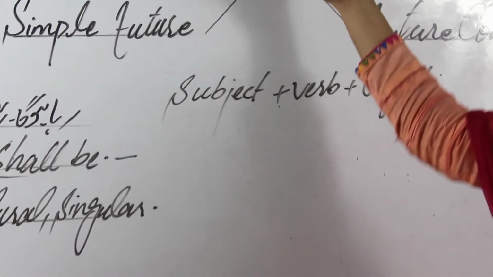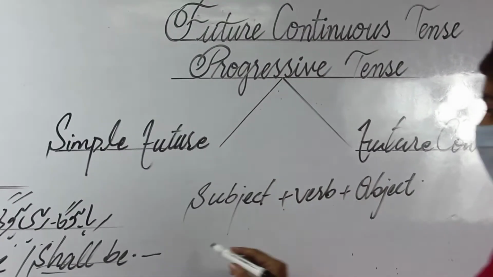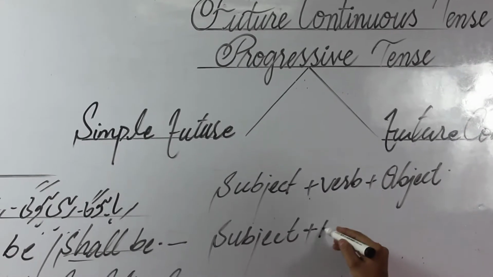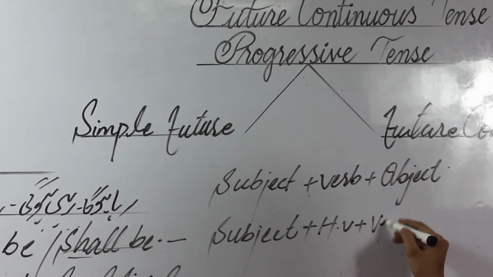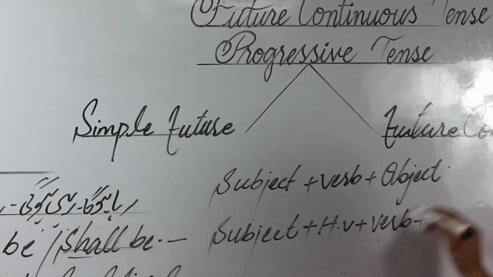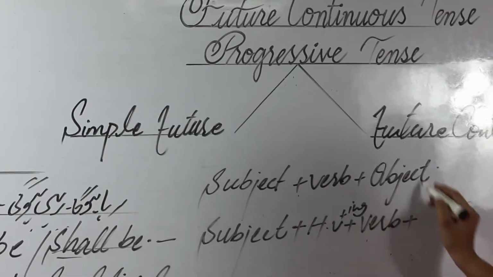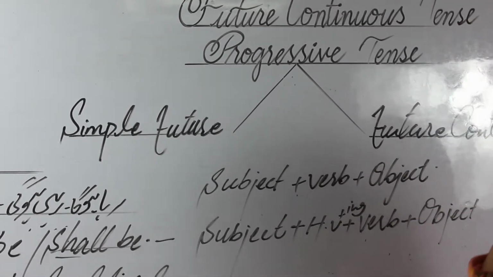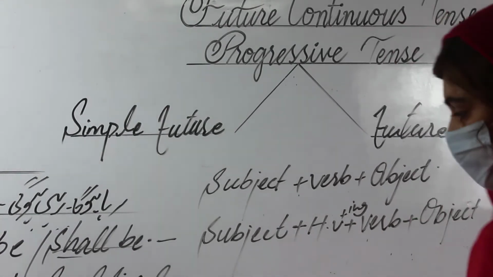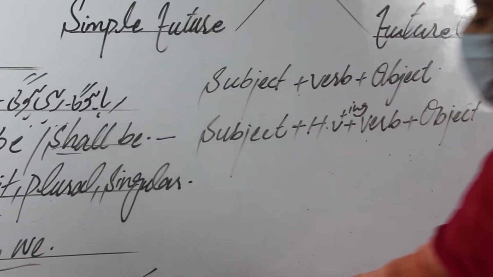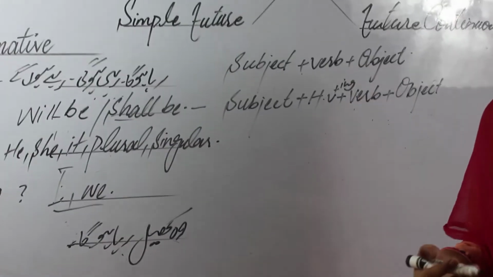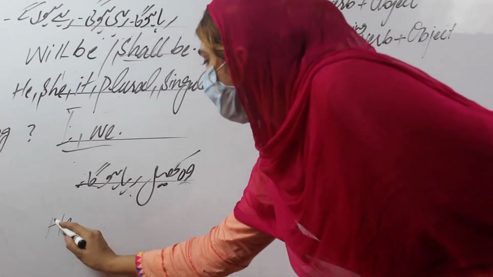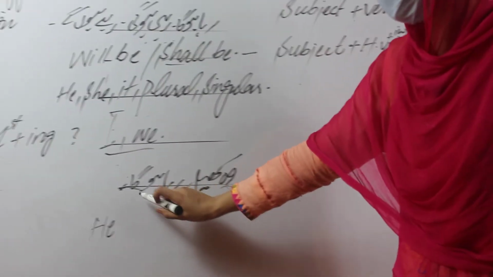This is the main structure, but we can mold it according to our tense. For example, we are doing a future continuous tense. Firstly add the subject, then put the helping verb, then the original verb plus ing, then add the object. By following this pattern, we can easily make our sentence. How? Find out where the subject is, who is performing an action. Subject: wo, he. Then put the helping verb after recognition.